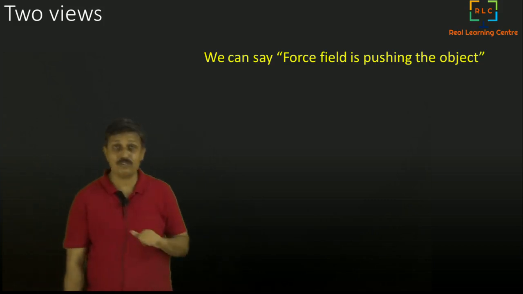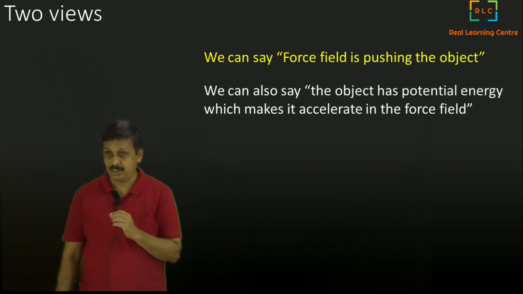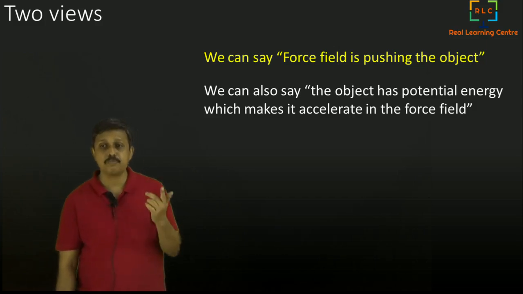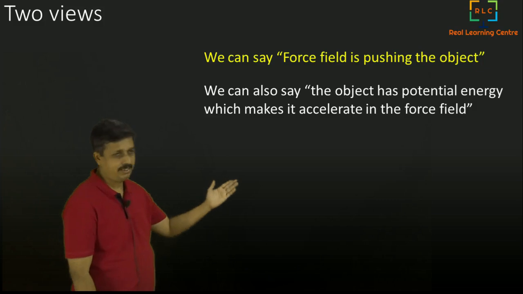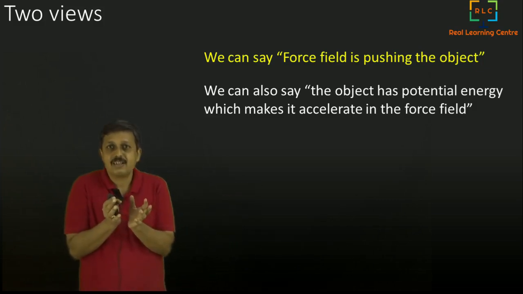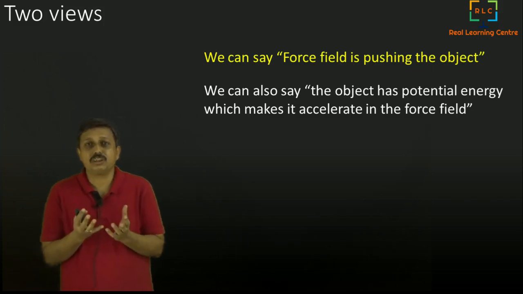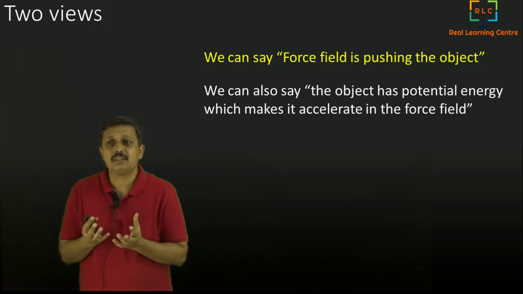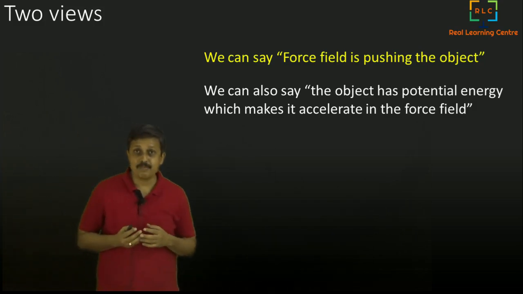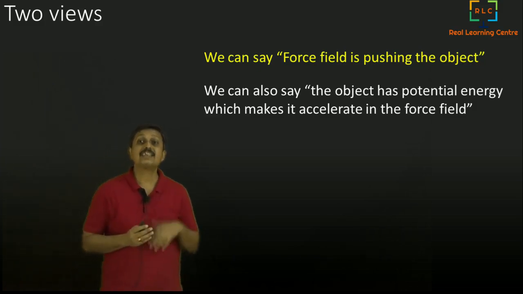Another way is to say that the object actually has potential energy, which makes it accelerate in the force field. When an object goes into that field, it will possess certain energy, which will make it accelerate in that force field. So what do you ascribe that to? Do you ascribe that to the force field or to the object itself?